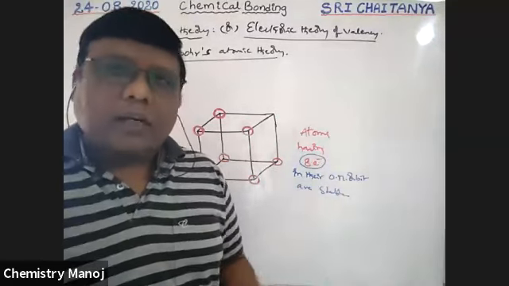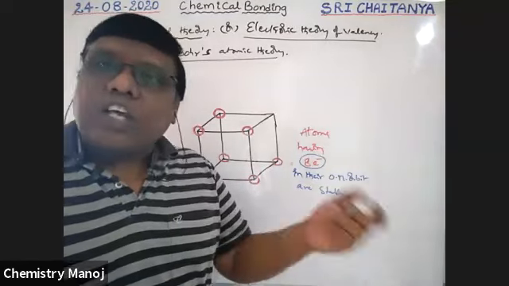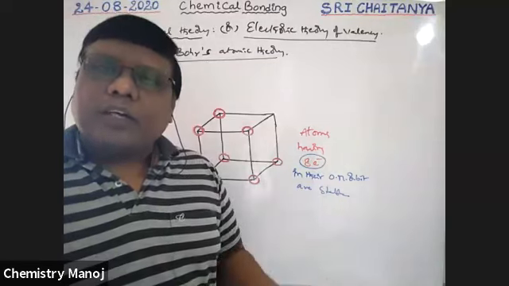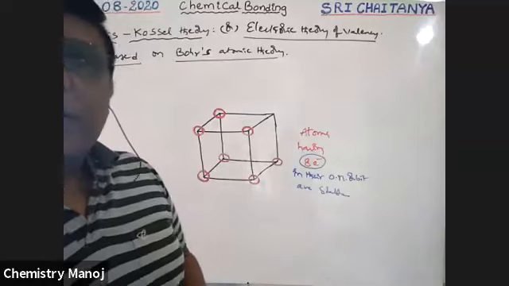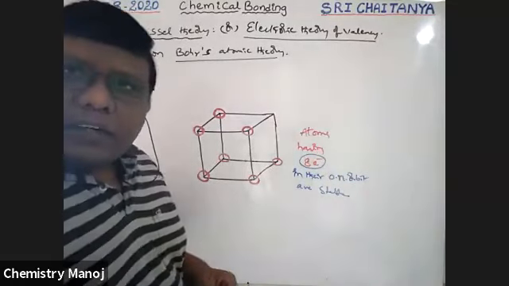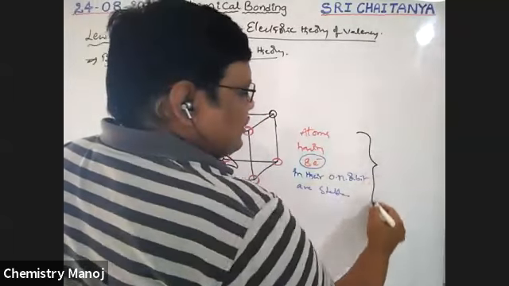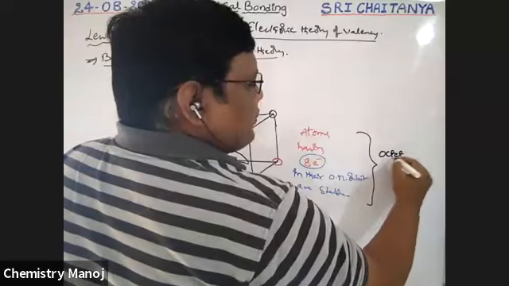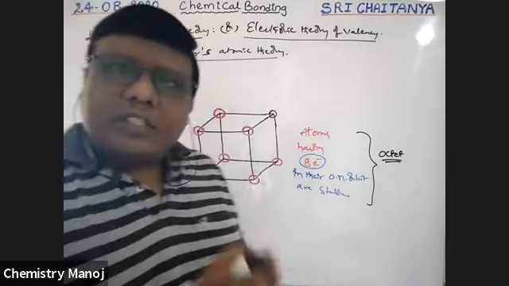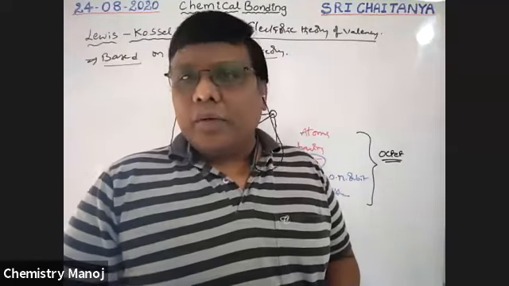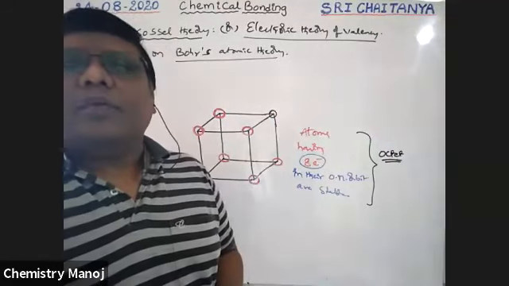How, sir? Losing an electron is not possible, since only one is required. Either by gaining an electron or by sharing an electron. Either by losing an electron, gaining an electron, or sharing an electron. So according to Lewis, every atom tries to attain an 8 electron configuration. That 8 electron configuration is a stable configuration. That stable configuration is called the octet configuration. So elements having 8 electrons in their outermost orbit are very, very stable.